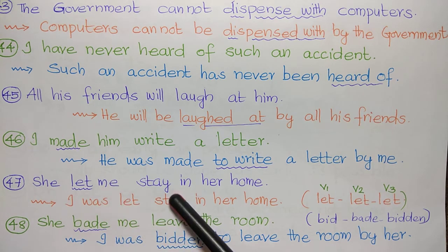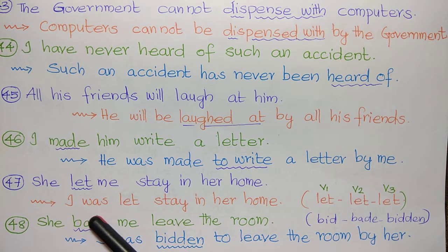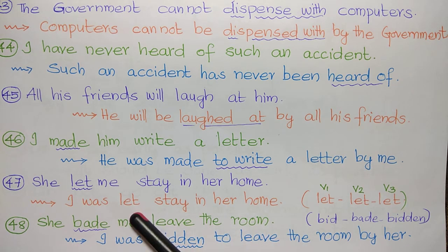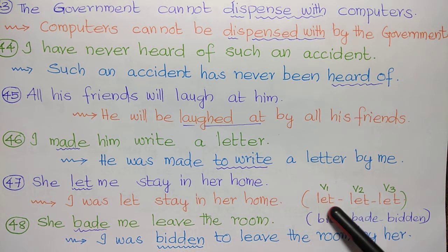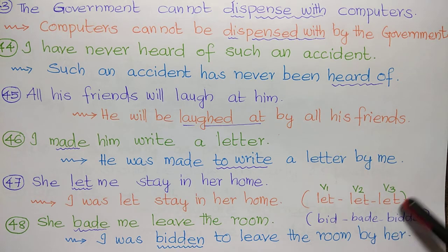She let me stay in her home. She let me stay. Here, no to. In the case of let, in the passive also, there is no to. I was let stay in her home. Here V3 form of let is let itself. See, its three forms: root form is let, past form is let, and past participle, that is V3 form, is let. V1, V2 and V3 are all let only.